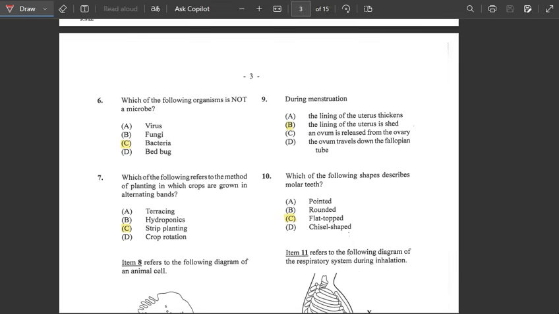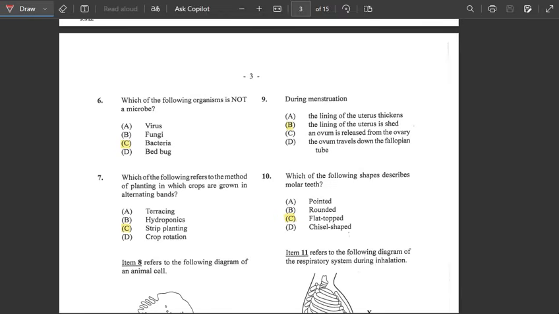Alright. Number seven, which of the following refers to the method of planting in which crops are grown in alternating bands? Alright, so hydroponics, simple meaning, are plants that they have in different containers, but the question simply asks which one is grown in alternating bands.